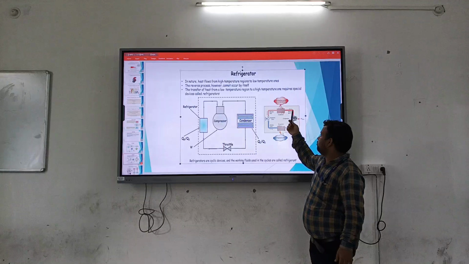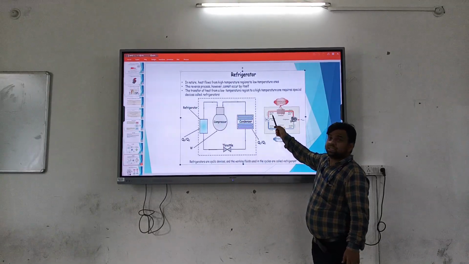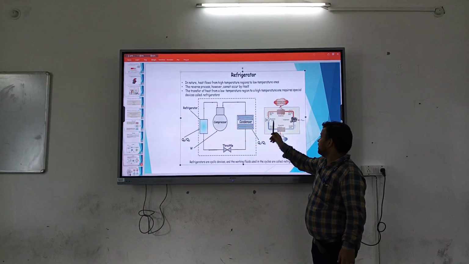This working fluid goes to the condenser, which decreases the temperature while maintaining the pressure.